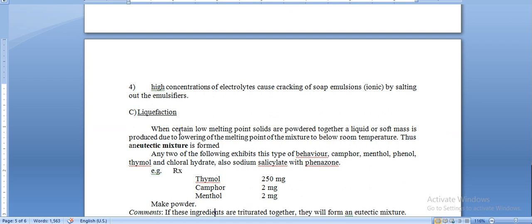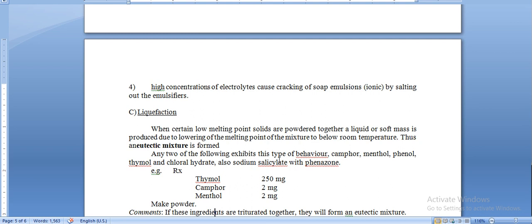Now we are discussing liquefaction. When certain low melting point solids or powders are mixed together, a liquid or soft mass is produced due to the lowering of the melting point of the mixture to below room temperature. Thus a eutectic mixture is formed. This is a physical incompatibility.